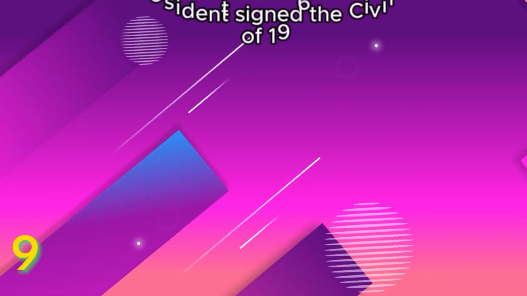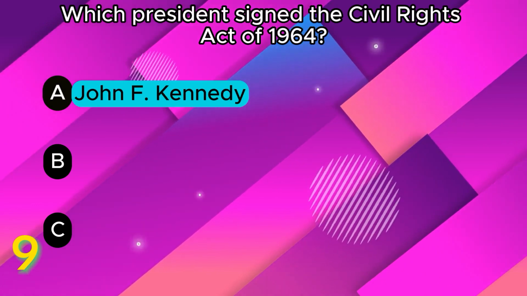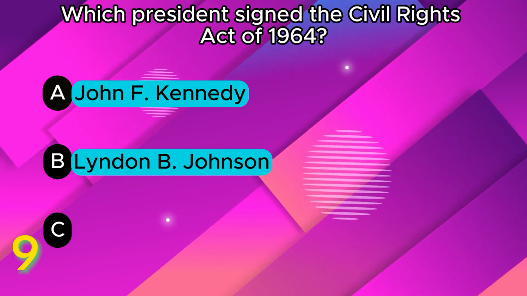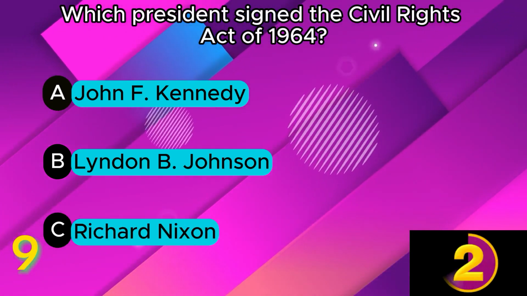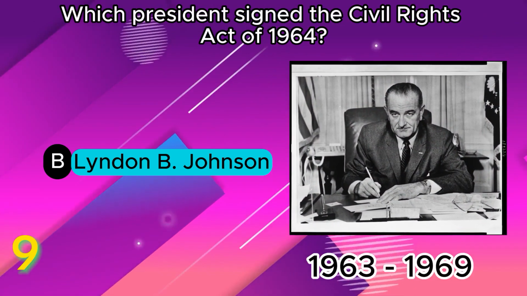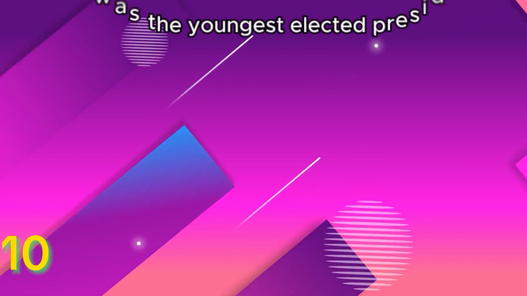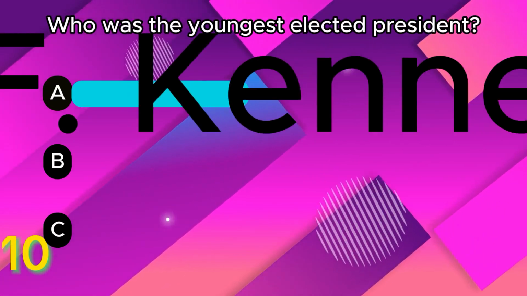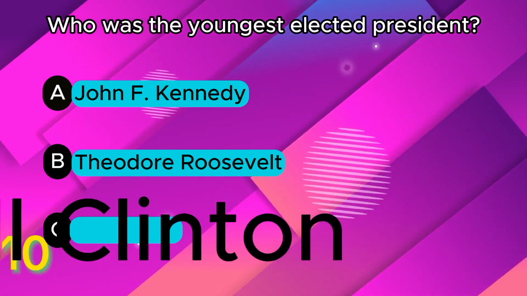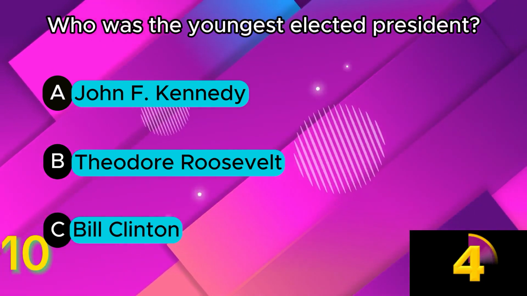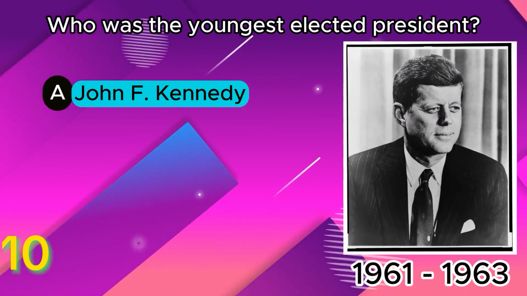Which president signed the Civil Rights Act of 1964? A. John F. Kennedy. B. Lyndon B. Johnson. C. Richard Nixon. B. Lyndon B. Johnson. Who was the youngest elected president? A. John F. Kennedy. B. Theodore Roosevelt. C. Bill Clinton. A. John F. Kennedy.